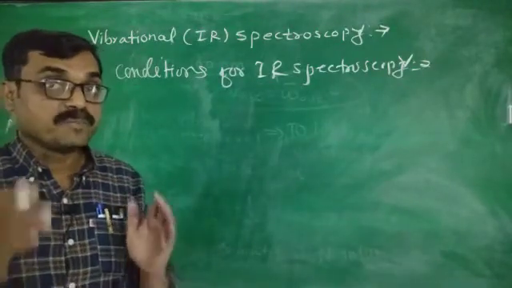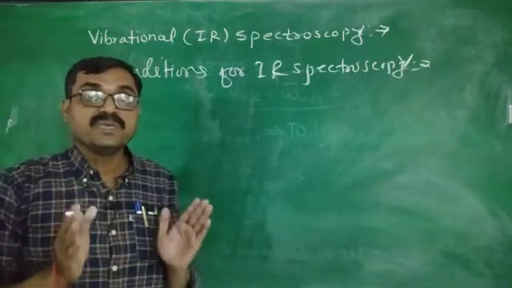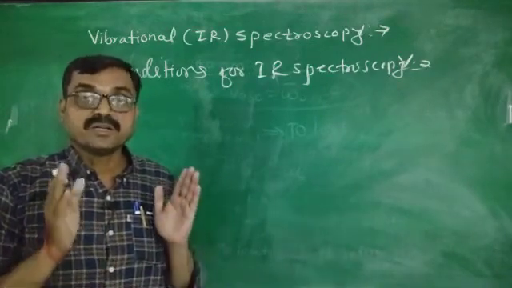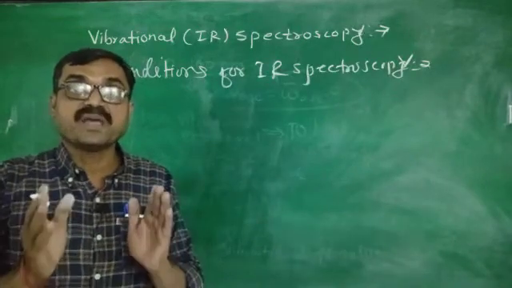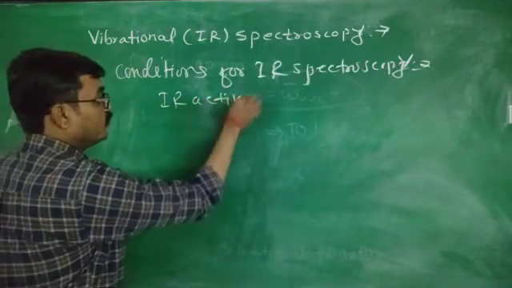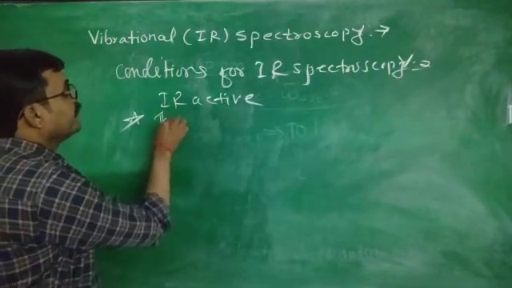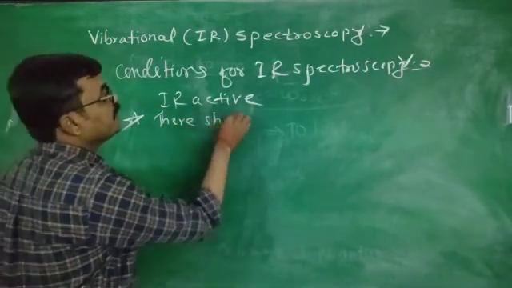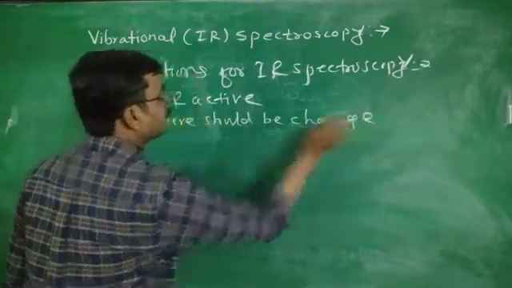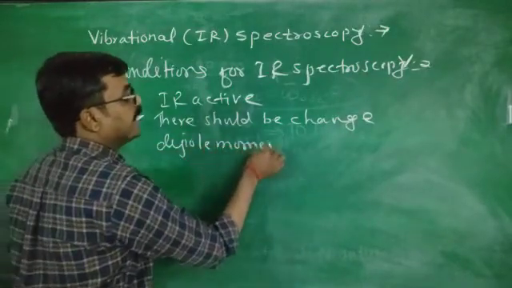The most important condition in order for a molecule to be IR active is that there should be a change in the dipole moment of the molecule.